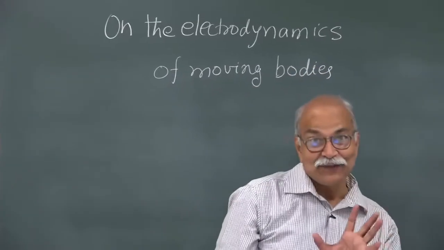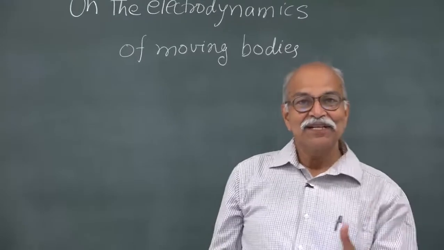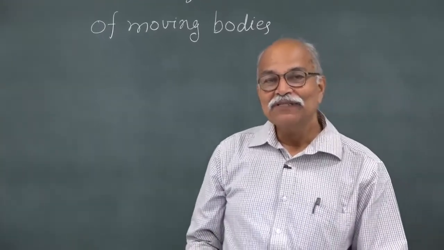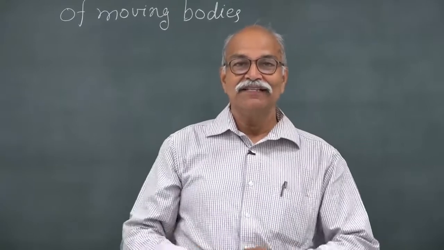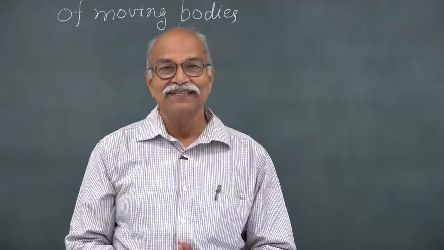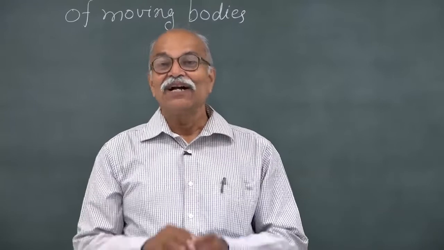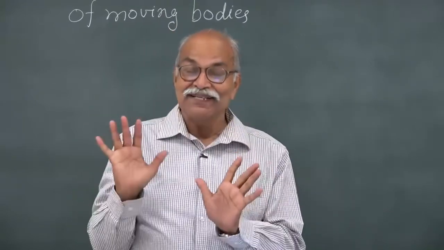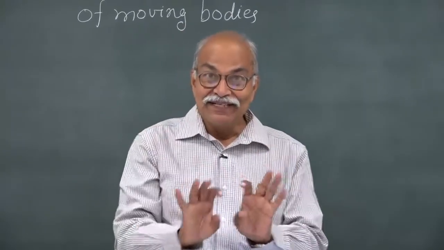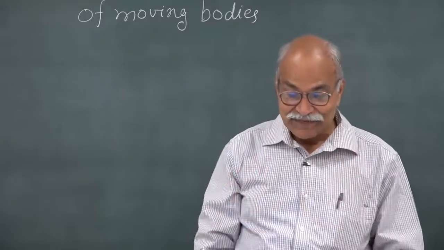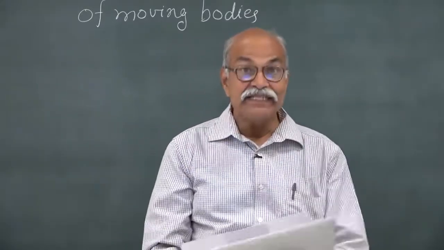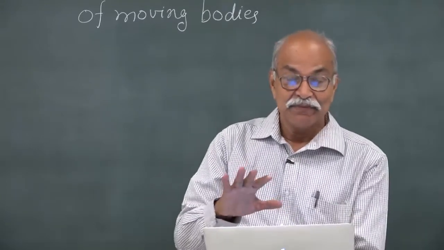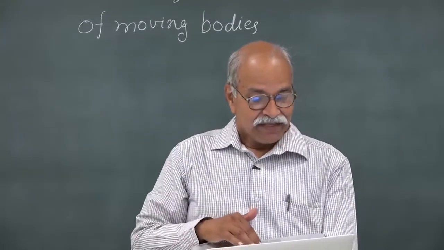This is somewhat less known, that special theory of relativity, which talks about space and time and length contraction and time dilation and all those things, starts with electrodynamics, and the title of Einstein's original paper is On the Electrodynamics of Moving Bodies. Let me read it. This is the English translation. The original paper is in German.